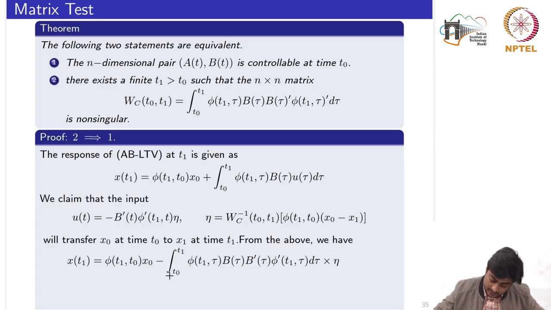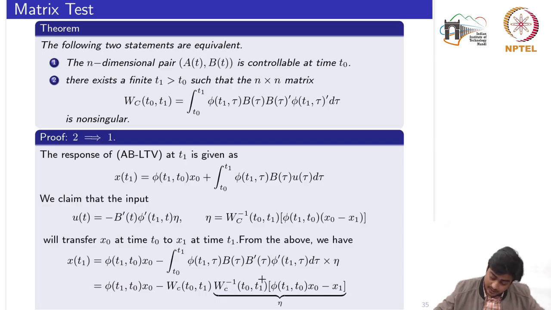This whole part is nothing but your WC(t0, t1), and eta is given by this one. So this part would come as it is. We have WC(t0, t1) and this is the inverse of the controllability Gramian, which comes from the eta, and phi and x0 minus x1.